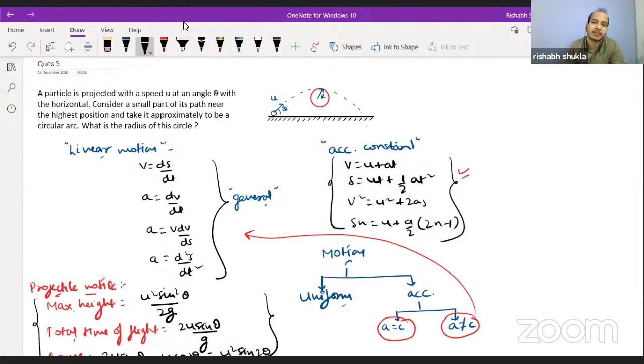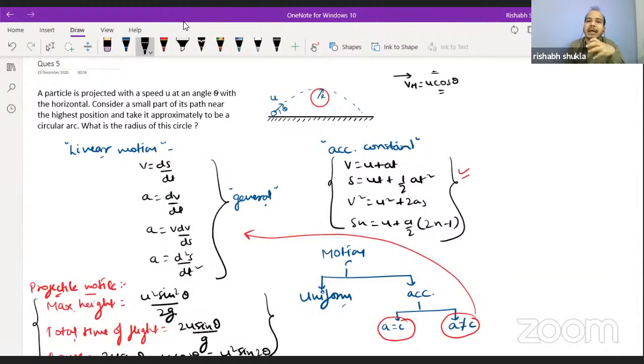Now, one of the understandings we must keep in mind while dealing with projectile motion is that the horizontal component of the velocity never changes. The horizontal component of the velocity, vh, never changes. It remains the same, u cos theta, throughout. Why? Because there is no force acting in the horizontal direction.